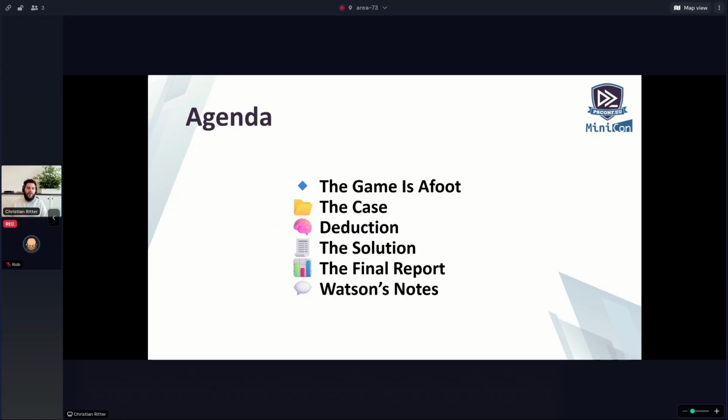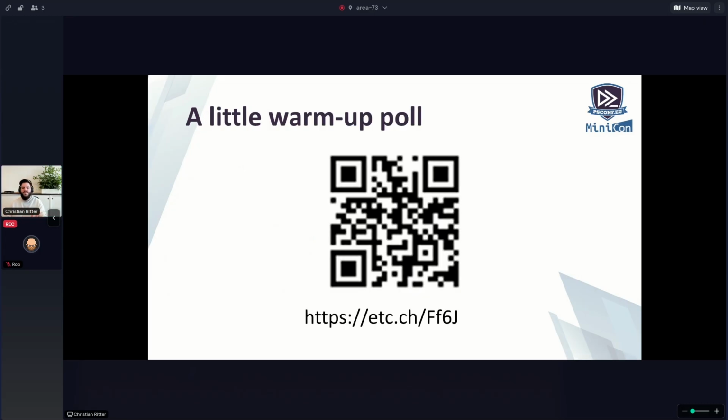But before I start to show you something, I have prepared a little poll. I hope you can scan this QR code. And if you can't, I put a link down below, because I want to know something from you before we start. So make sure to start the questionnaire, because I'm very interested in this. If someone could be so nice and post this link into the chat, then I can move along. Hopefully this was enough time that you were able to catch this link, because I want to go further.